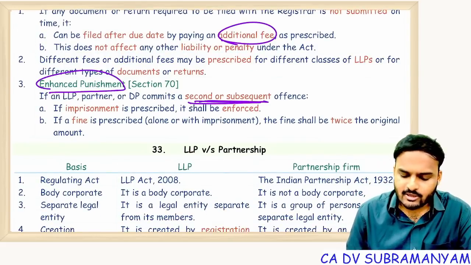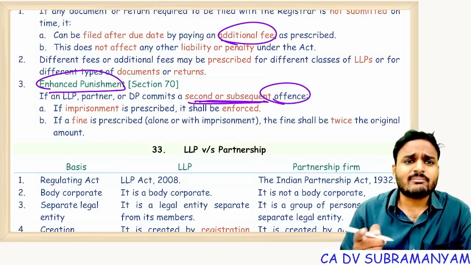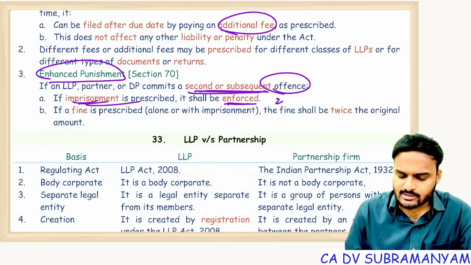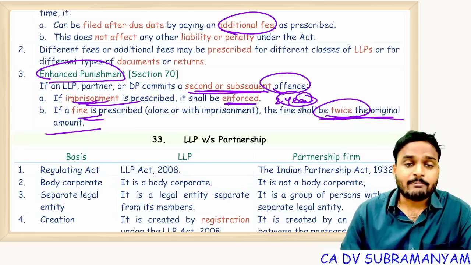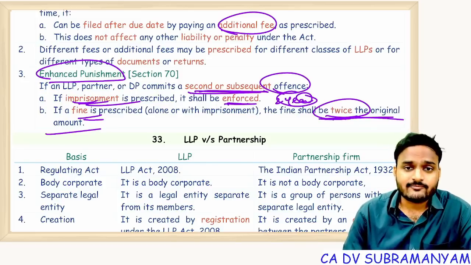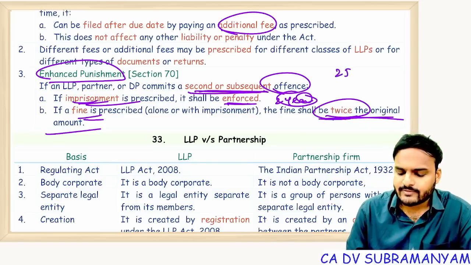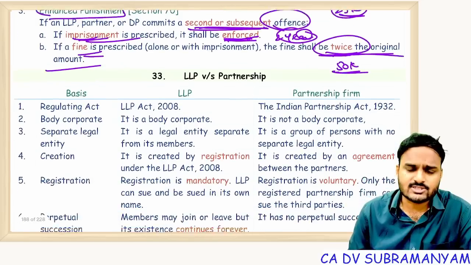Next one, enhanced punishment. For repetitive offenses, you committed an offense, I punished you, and again you are committing the same offense. In that case, imprisonment will be enforced as it is. Suppose imprisonment is 2 years, as it is, but the fine can be increased to 2 times the maximum fine. For second or subsequent offenses, the fine will be an enhanced penalty, twice the original amount. For the first offense, you paid a maximum of 25,000. Now for the second offense, pay 50,000. Imprisonment is the same, there is no change.